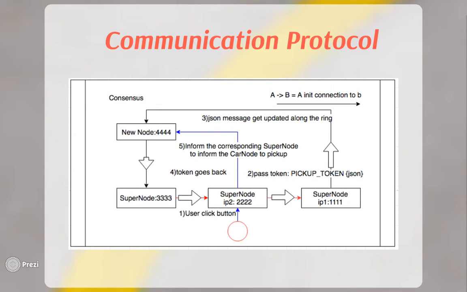Once the token goes through the ring for one complete round, it identifies which car is closest to the customer. It then sends a TCP message to the best car node and will then inform the best car node to pick up the customer.